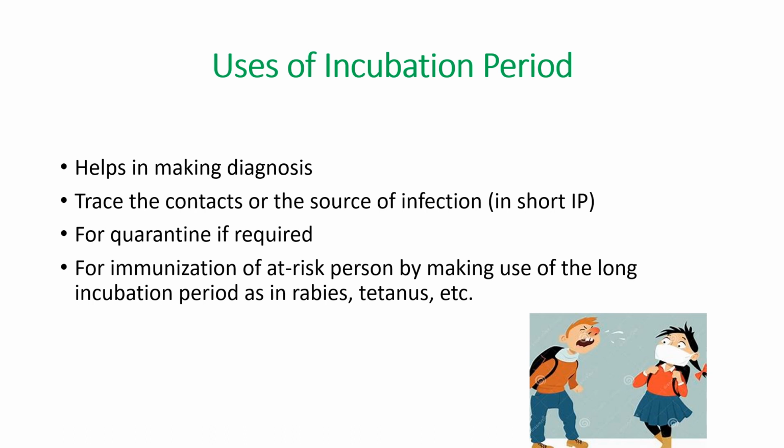Next is immunization of at-risk people. In case of diseases that have a long incubation period like rabies or tetanus, what we can do is give post-exposure prophylaxis and prevent the disease from occurring in that individual. Now, you have to tell me in the comment section what is the difference between quarantine and isolation.